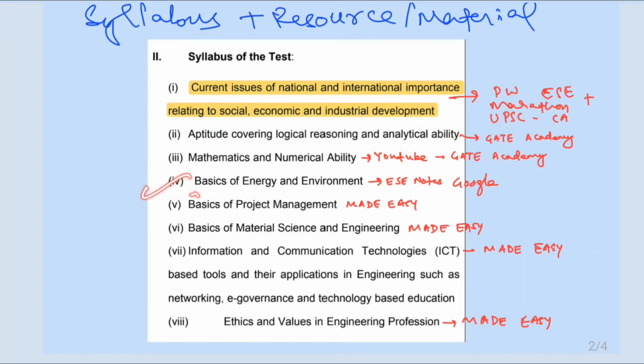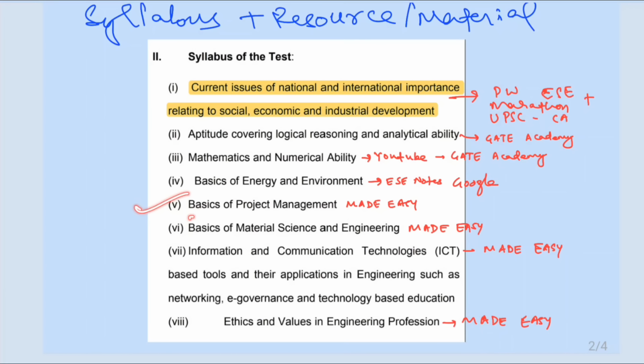The fourth point is the basics of energy and environment. If I talk about myself, I have prepared for the UPSC civil services examination, so specifically for the environment section, I have benefited from that preparation. But the energy section is very new. This topic of basics of energy and environment is also a topic of the engineering services exam, so you can easily get ESE notes on energy and environment on Google. Also, you can watch the Unacademy videos available on YouTube about this topic.